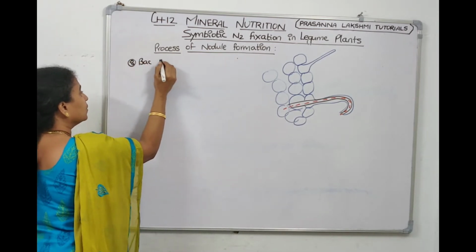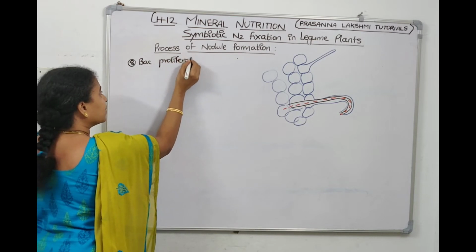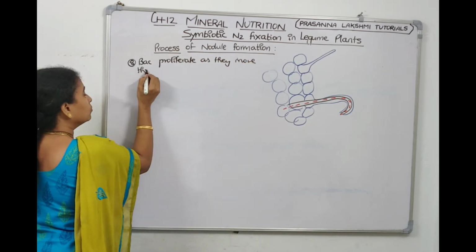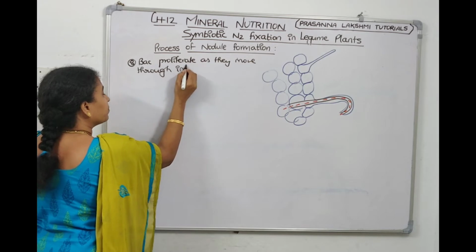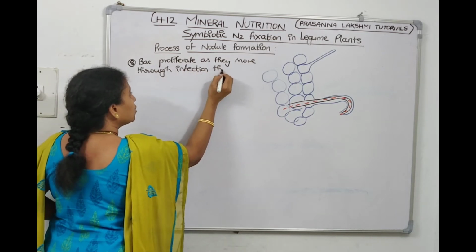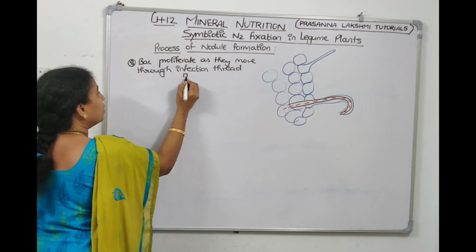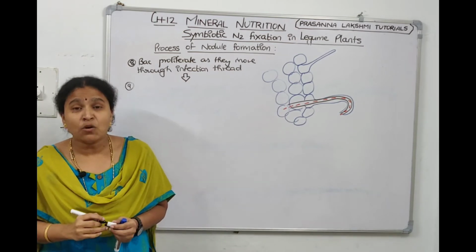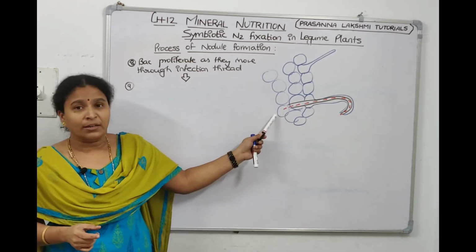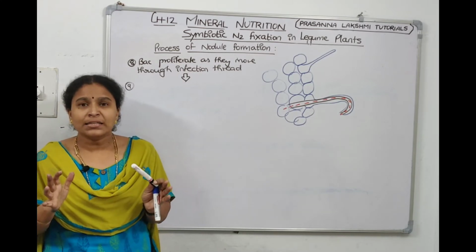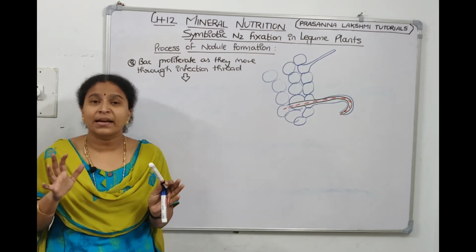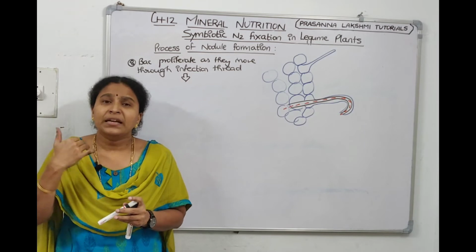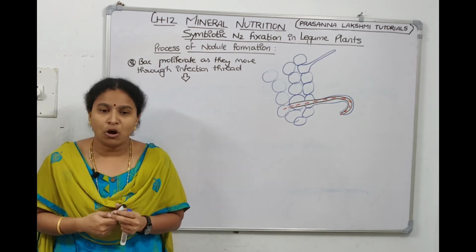The bacteria proliferate as they move through the infection thread. As they are moving through the infection thread, the bacteria will multiply. Now, after the bacteria multiply, where are they going? The bacteria go till the cortex. Meanwhile, what happens? The cortical cells, which are mature, differentiated cells, now de-differentiate and they make a root nodule.